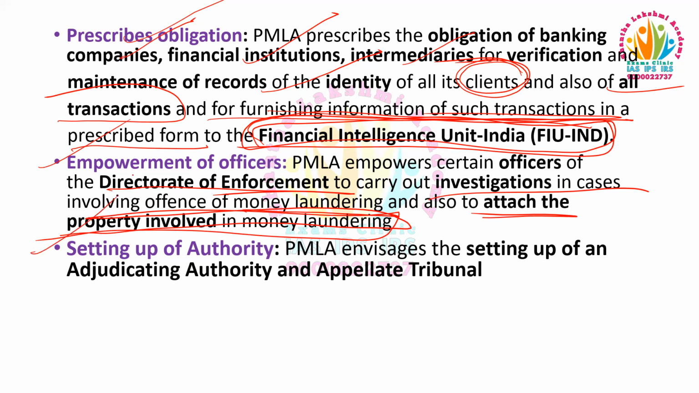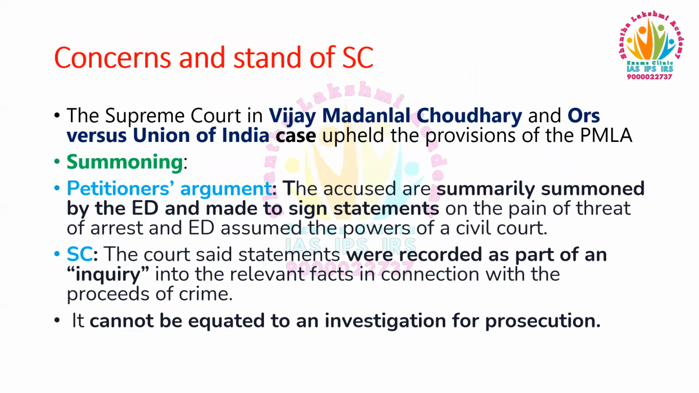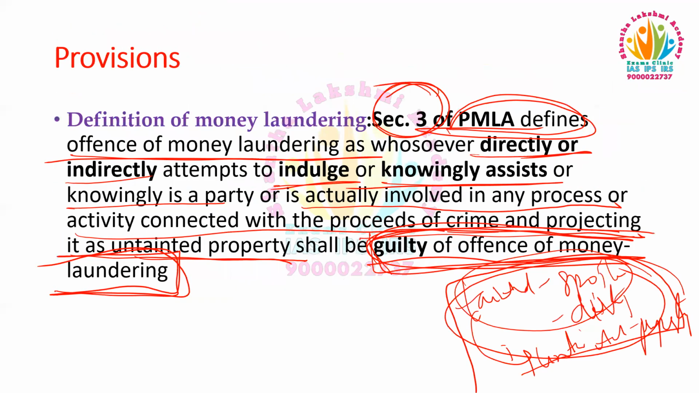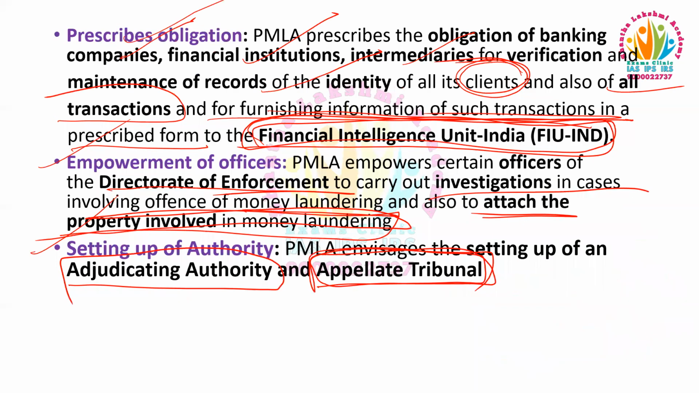This PMLA also envisages the setting up of an adjudicating authority and the appellate tribunal for any disputes regarding this Money Laundering Act or cases. So what are the provisions in this PMLA Act? Definition of money laundering, the obligation for financial institutions, empowerment of the Directorate of Enforcement, and setting up of authorities like the adjudicating authority and the appellate tribunal.